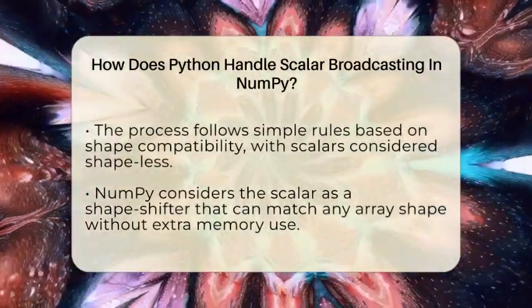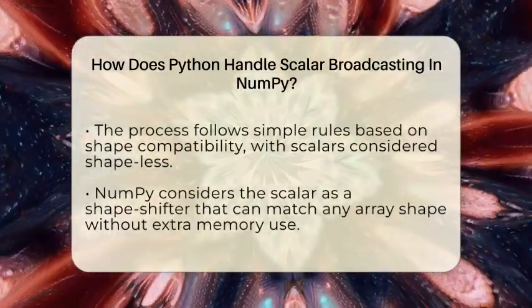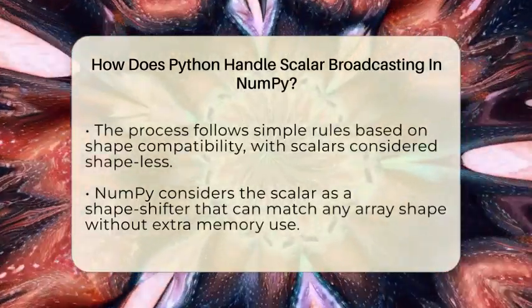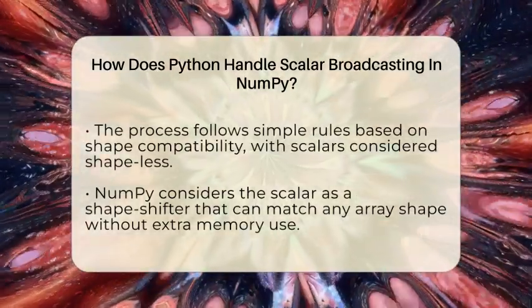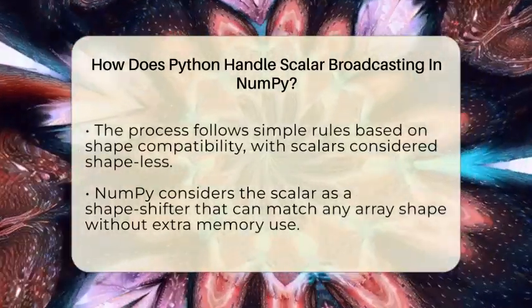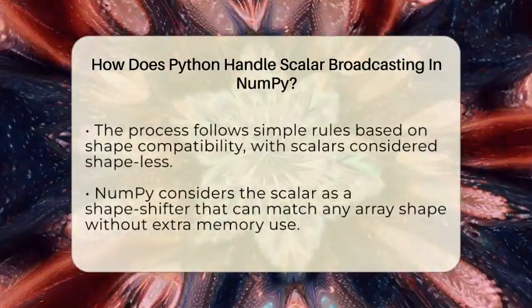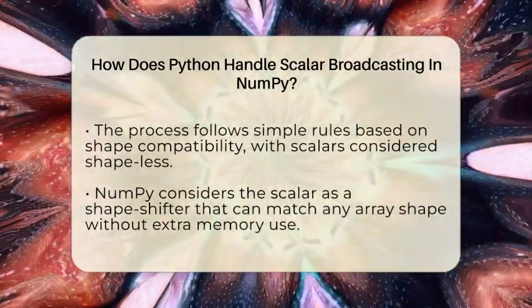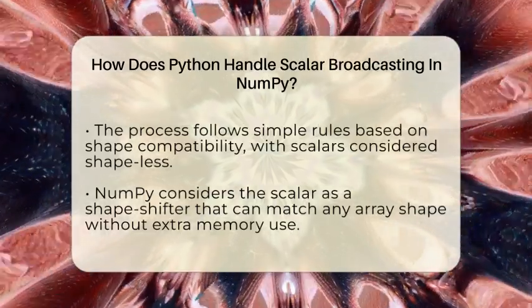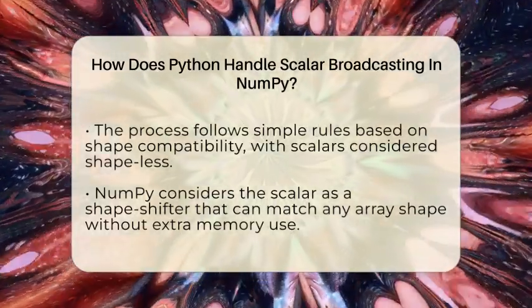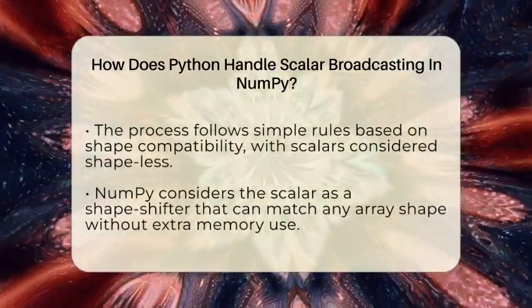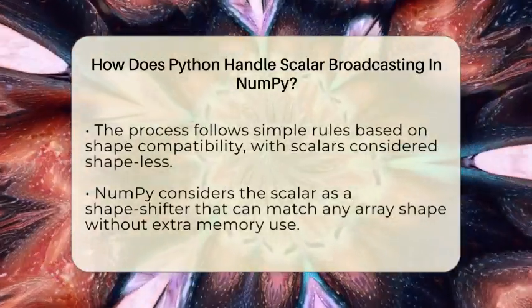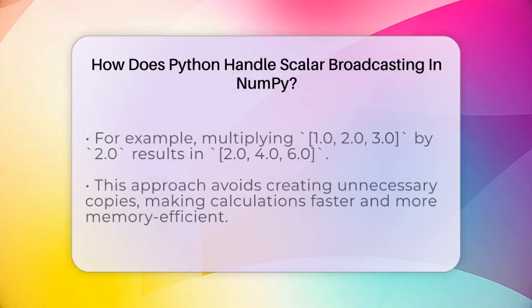First, NumPy compares the shapes of the arrays involved. Since a scalar has no dimensions, it's considered compatible with any array shape. It's like the scalar is a shapeshifter that can stretch to match any array shape without using extra memory. So, when you multiply an array by a scalar, NumPy acts as if the scalar is an array with the same shape, but it doesn't actually make that array. It just applies the scalar value to each element in the array during the calculation.